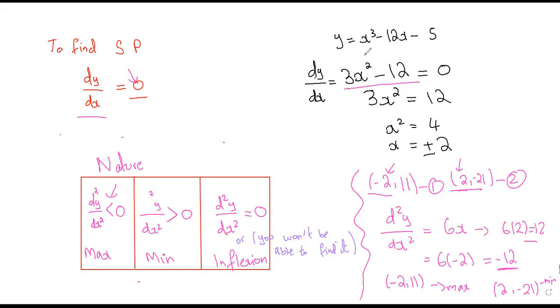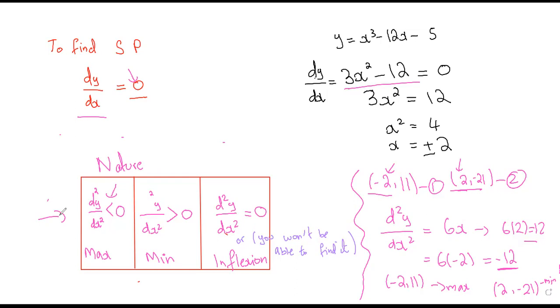Okay, Haris. Once we have the stationary points, we are going to use this red box to determine the nature. First you need to find the second derivative. The second derivative is 6x. Now you will plug in the x coordinates of both your points. First point is (-2, 11). The other point is (2, -21). So the first x coordinate is minus 2. The second x coordinate is 2.